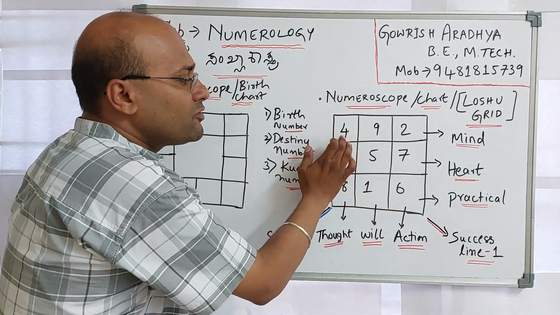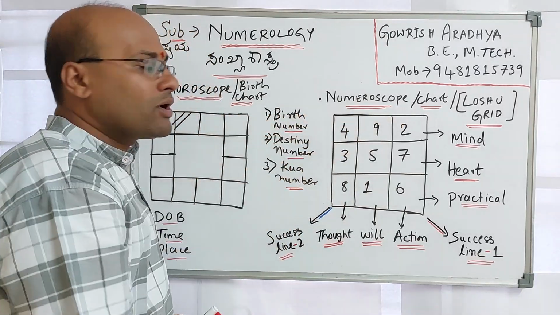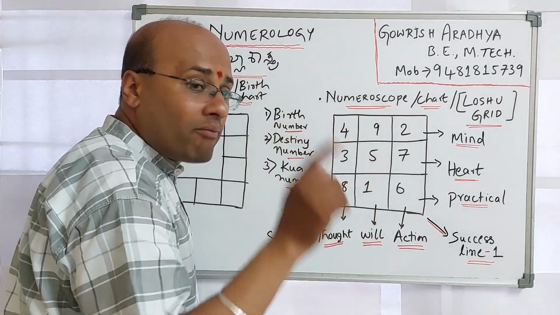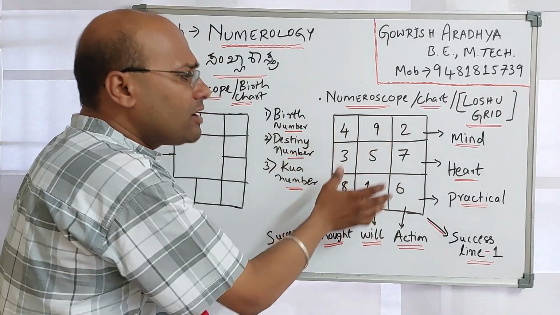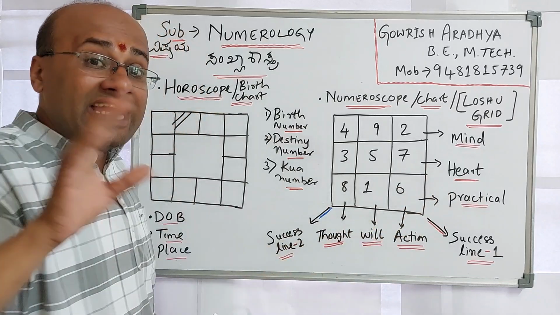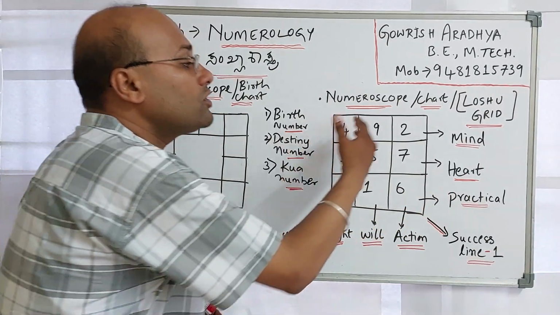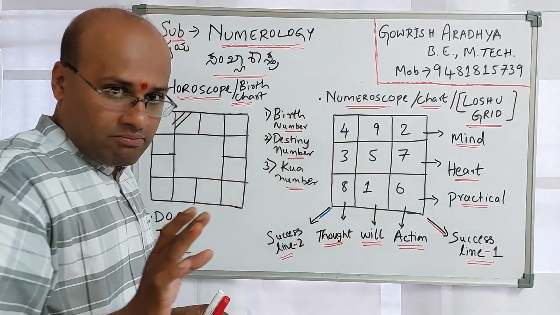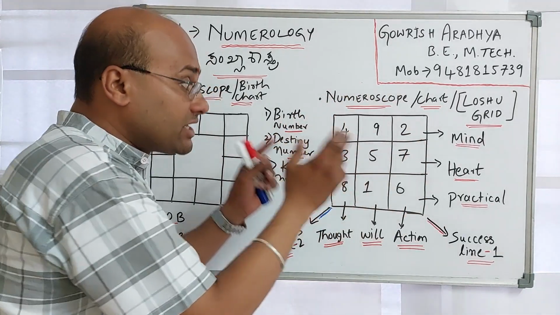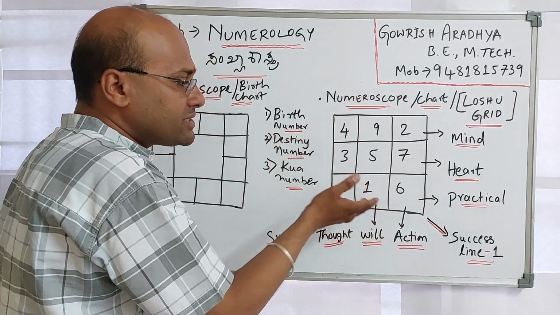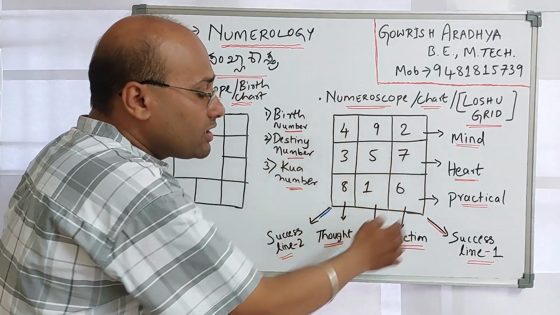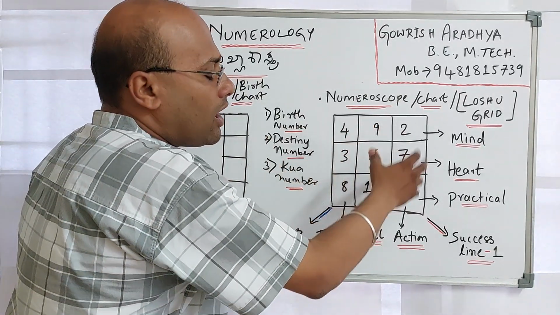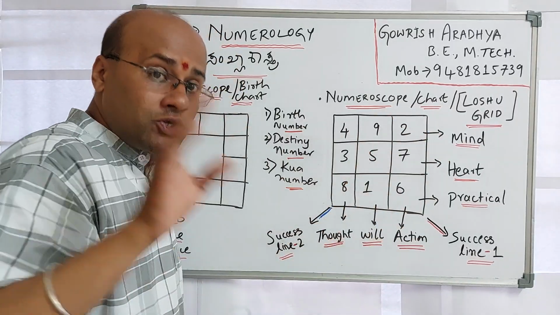Here, 492 is the horizontal. This is the Loshu grid. So the numeroscope is formed using the Loshu grid. When we think about the Loshu grid, a total of 8 yoga lines can be formed according to your birth number, destiny number, and Kua number. When we take the reference grid, we can take into consideration 8 yoga lines.